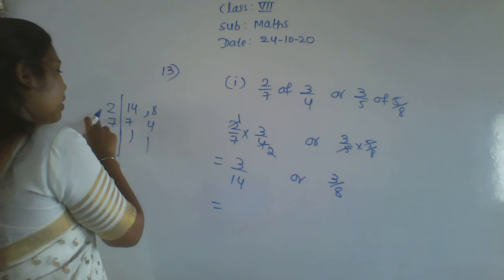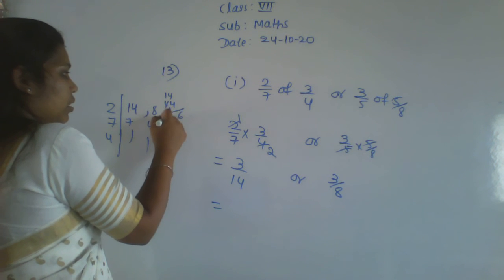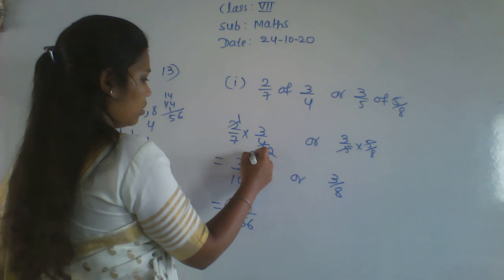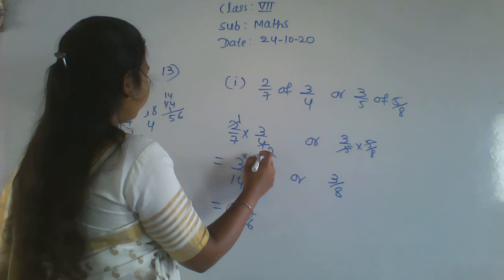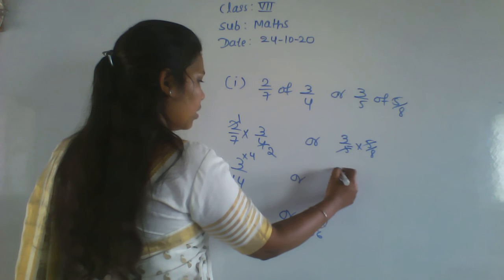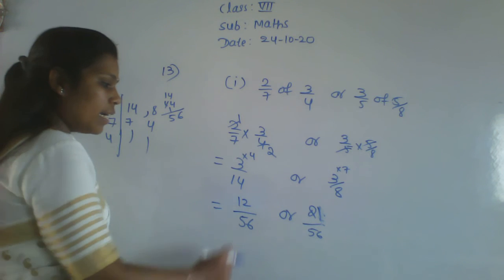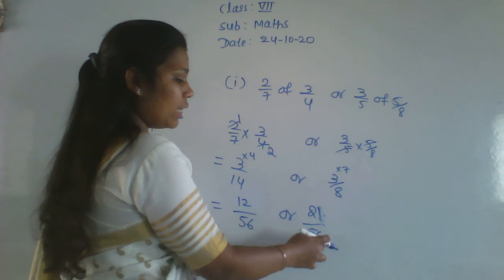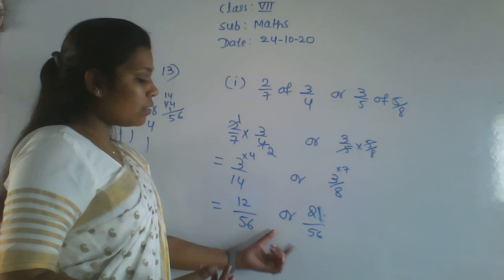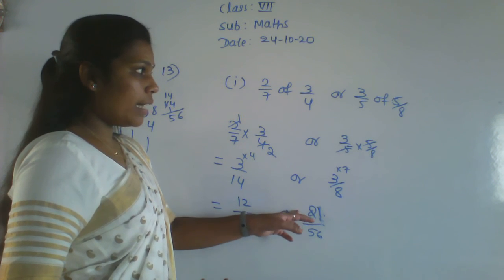14 fours are 56, right? So here 56. 14, 4s are, that is 12 here, and here 56 means 8 sevens are 56, 7 threes are 21. Okay, which one is the greater? 12 by 56 or 21 by 56? Of course 21 by 56 is the greater, because both denominators are the same and you have to compare the numerator values. 12 and 21, so 21 by 56 is the greater value.